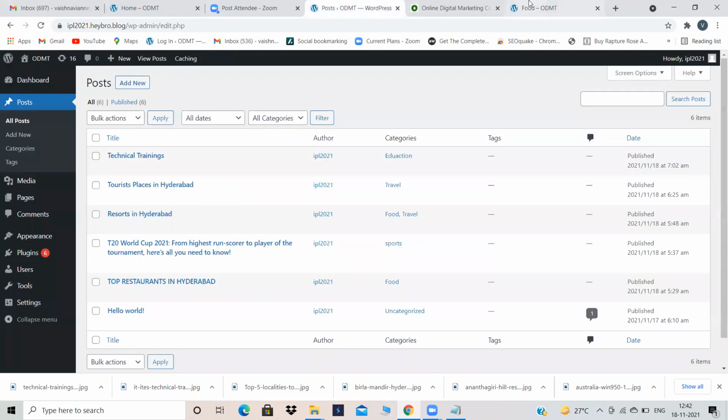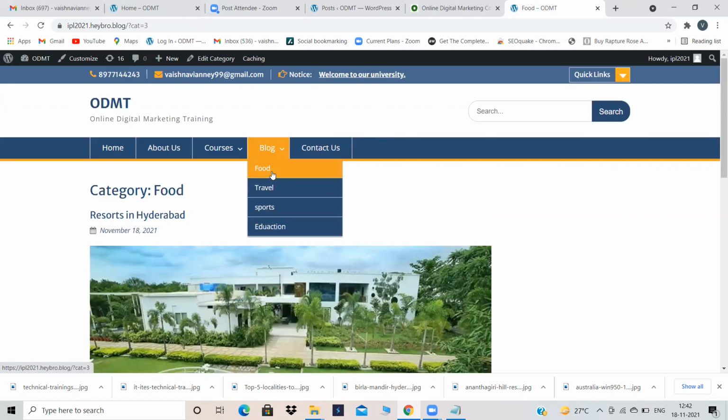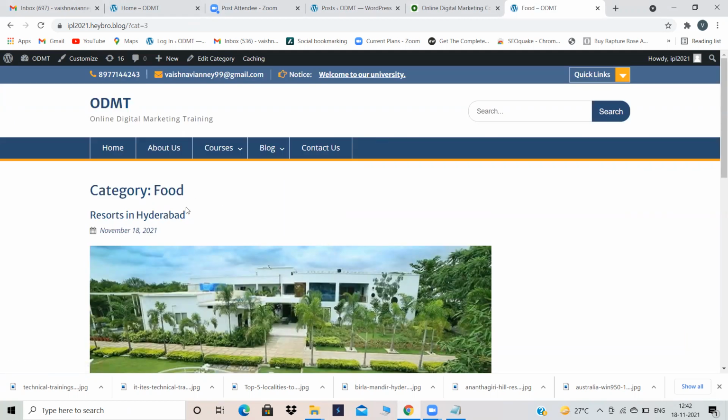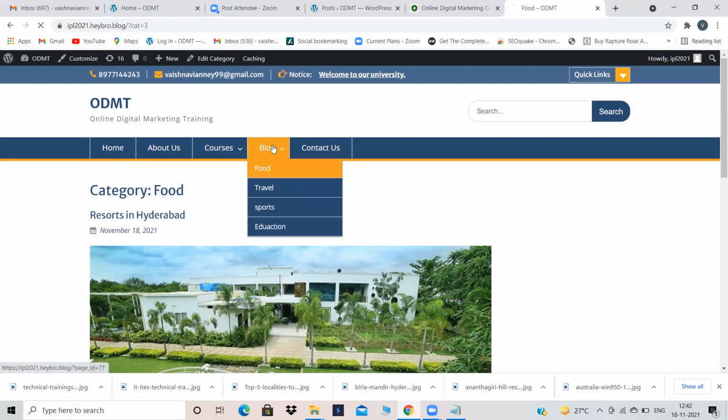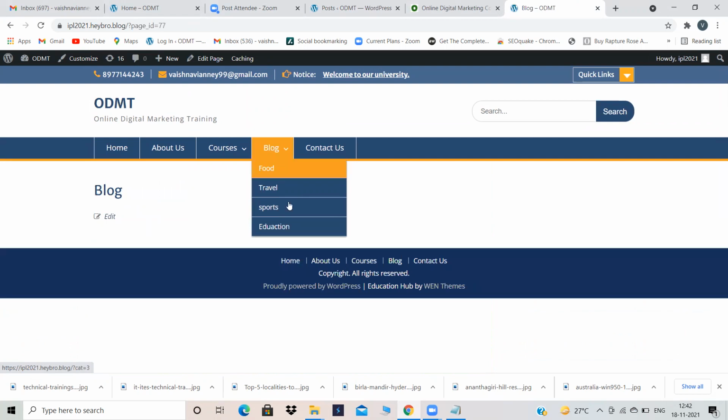Now what we will do is, food we have seen, that food blogs are appearing. In travel we have seen that travel blogs are appearing, and in education blogs are appearing. But our blog page, the page which we have created, the primary page, all the blogs are under blog page, right? But my blog page is empty. I don't want my blog page to be empty. I want all my blogs, no matter the category, food, travel, sports, education, shopping, whatever it is, I want them to appear in the blog page.